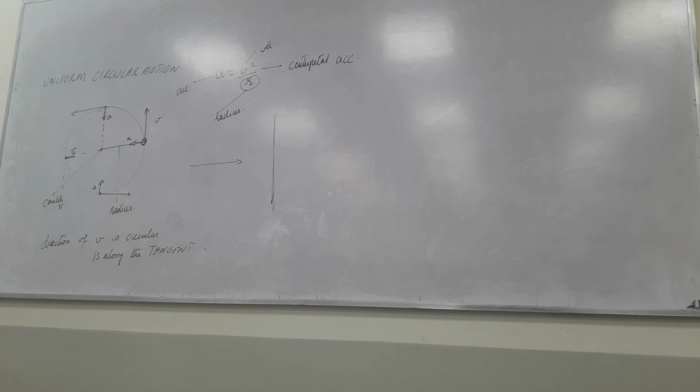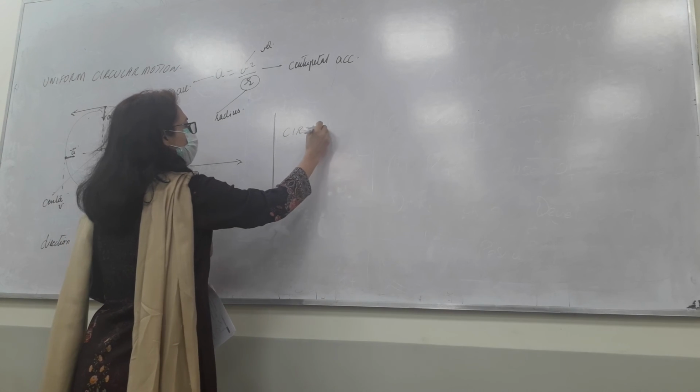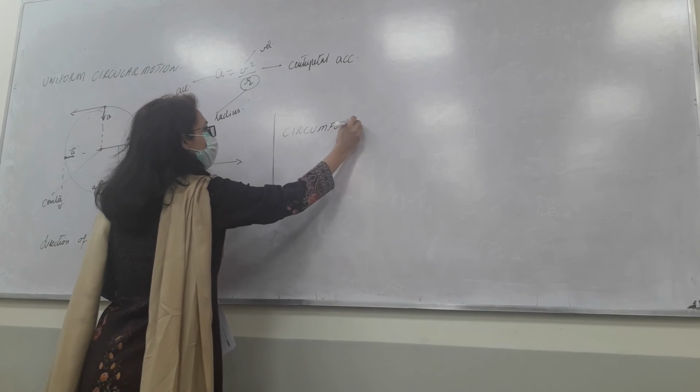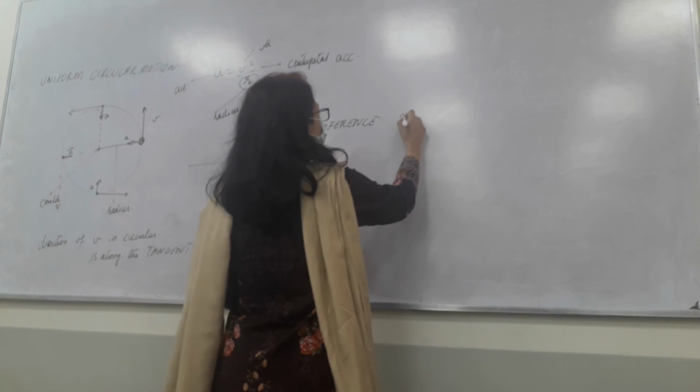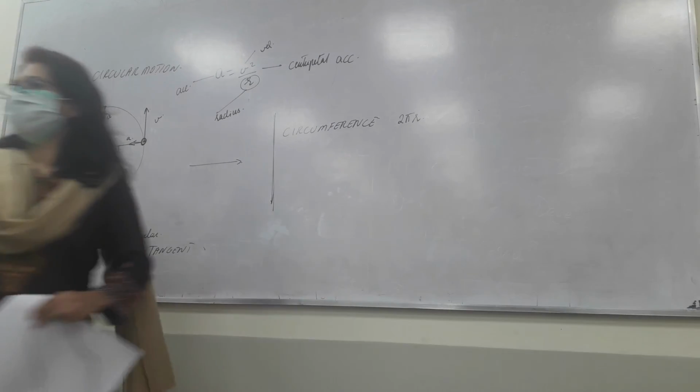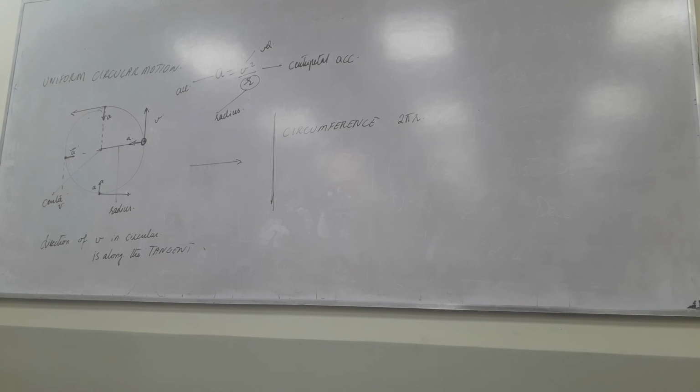What do you mean by circumference? Does everyone know what circumference is? The boundary or the path or the perimeter of a circle, you studied these things in school, right? That is called the circumference. What's the formula for the circumference? 2 pi r. So the circumference of a circle is 2 pi r. Therefore, the distance covered by a body moving in a circle is 2 pi r.